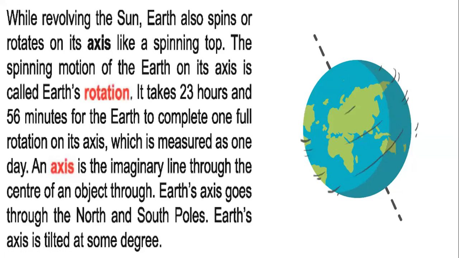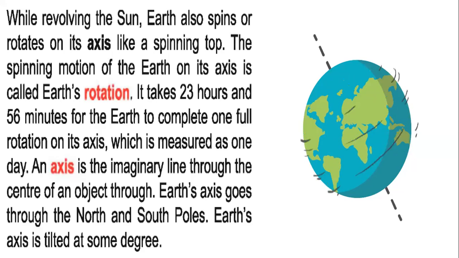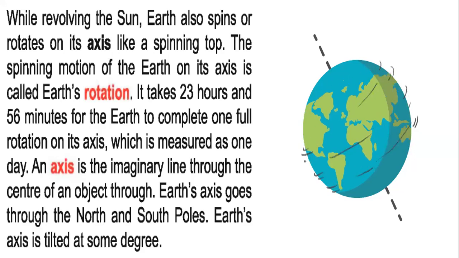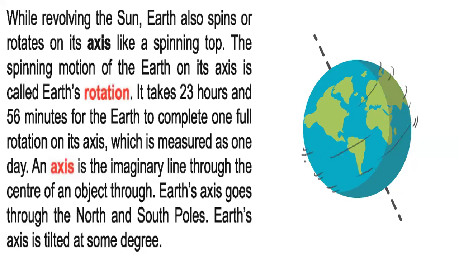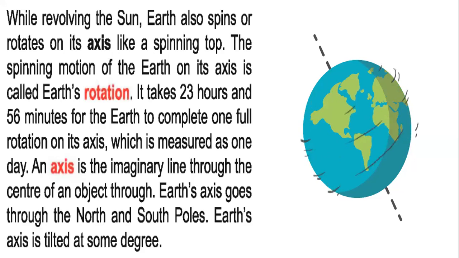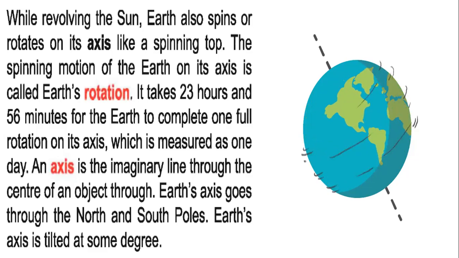Okay, so we know that the Earth is revolving around the sun. While revolving around the sun, the Earth also spins or rotates on its own axis like a spinning top. Dear learners, you used to play with a top in your leisure time. Whenever you are playing with a spinning top, just imagine the rotation of the Earth. The spinning motion of the Earth on its axis is called Earth's rotation. It takes 23 hours and 56 minutes for the Earth to complete one full rotation on its axis, which is measured as 1 day.